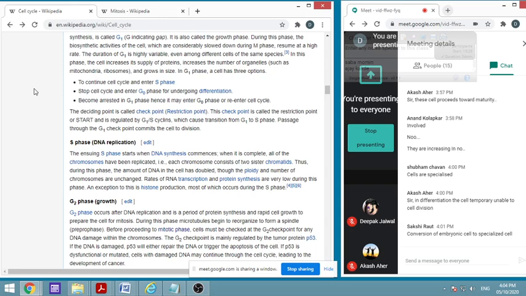But in this case, it may be for a transient period, it will go to G0 phase and modify the chromosomal structure. Modifying the chromosomal structure means some of the DNA which was not earlier expressed, this DNA will be expressed.